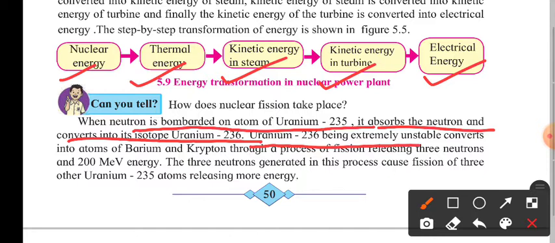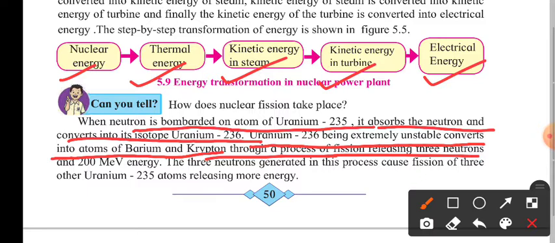Uranium 236, being extremely unstable, converts into atoms of barium and krypton through a process of fission, releasing three neutrons. So here what happened? A single uranium 235, when it is bombarded by the neutron, absorbs it and forms uranium 236, which is highly unstable. It's radioactive. So it breaks down into barium, krypton, and along with that, three new neutrons come.